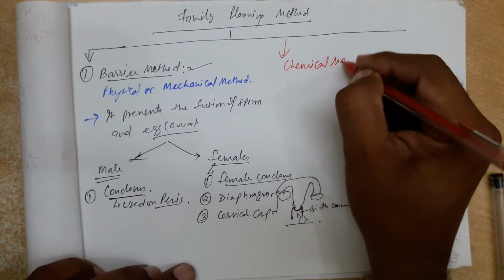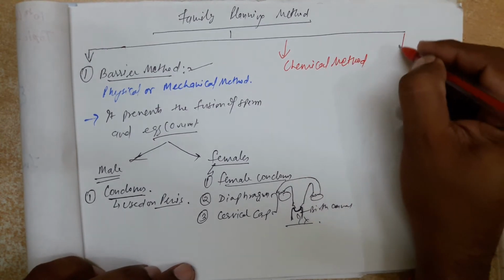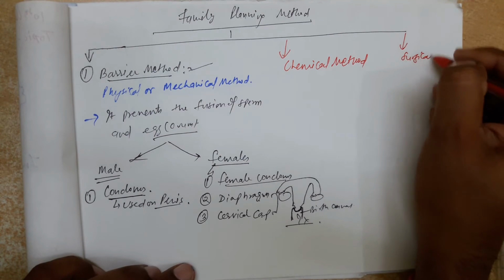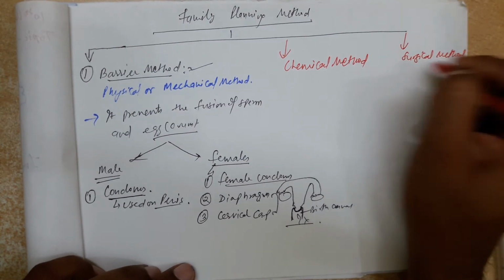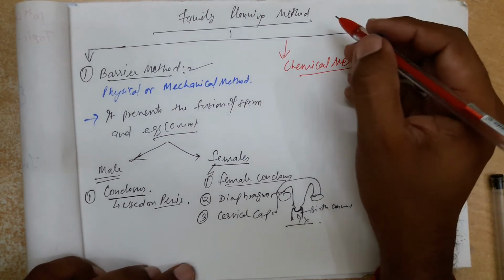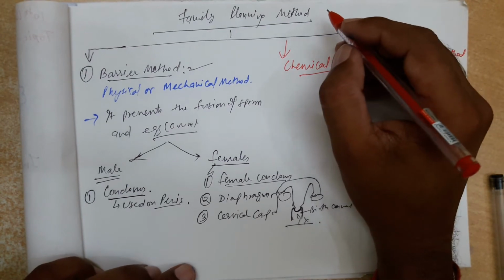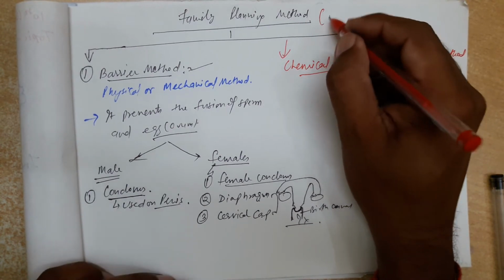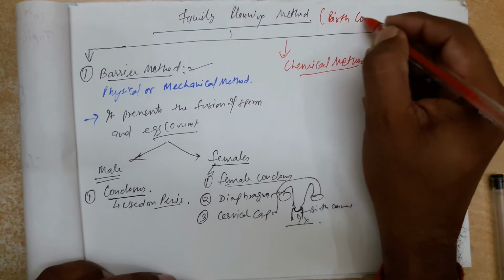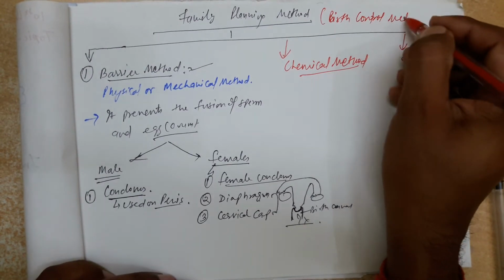A very important fact: barrier method is there, chemical method is also there, even surgical method is also there for family planning or birth control. We can also call them birth control methods.